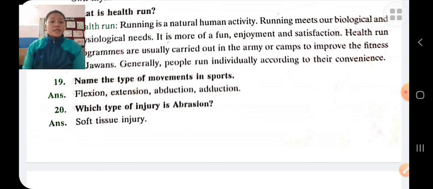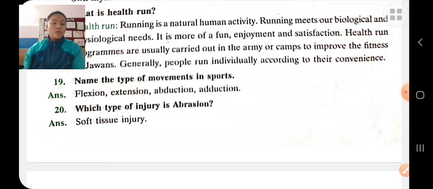Flexion means decrease in angle between the joint. For example, bending our elbow. Extension is increase in angle between the joint. For example, straightening our hand, standing up.